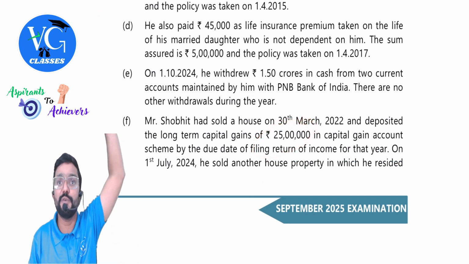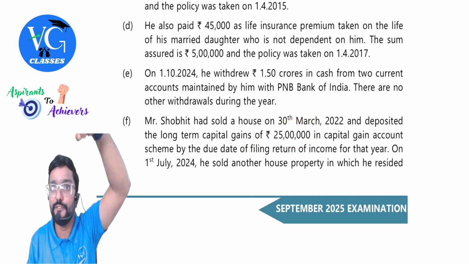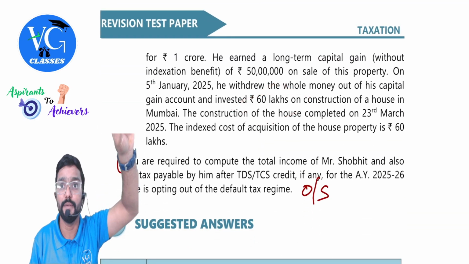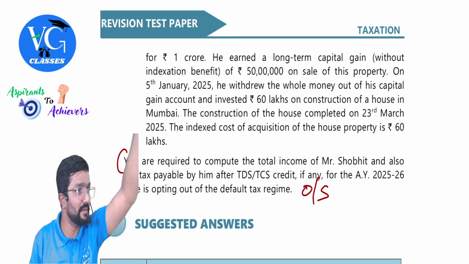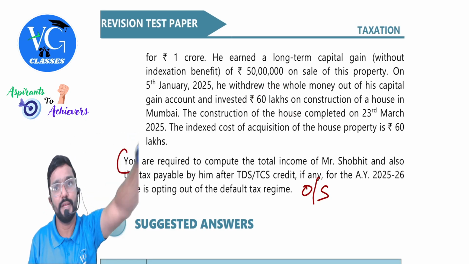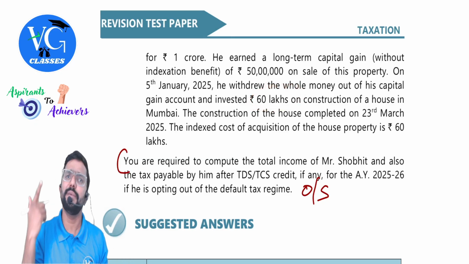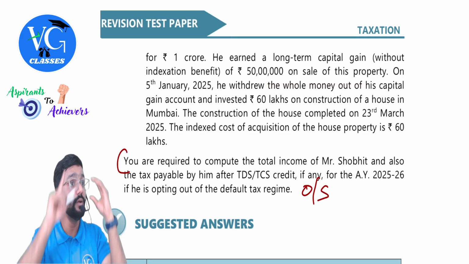When? In 21-22. Can he claim exemption again for it? No, because by mistake you might give exemption for the full 60 lakh. Don't do that. 25 lakh is already given. Now he is using that money. He is eligible. What about the remaining amount? 60 minus 25. Can he claim it? Yes. Okay.